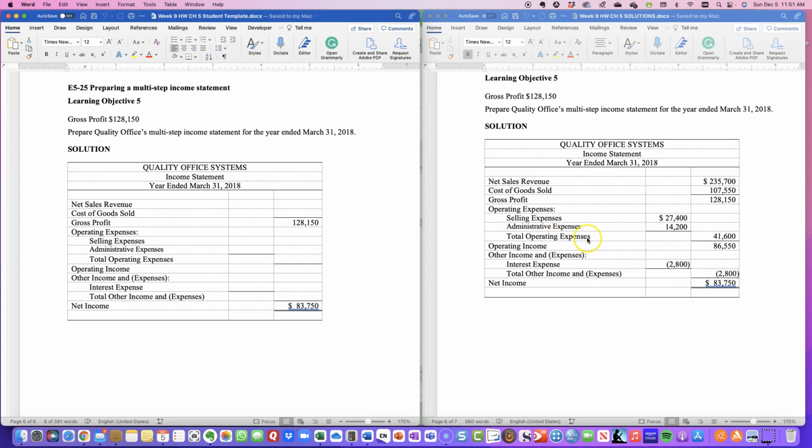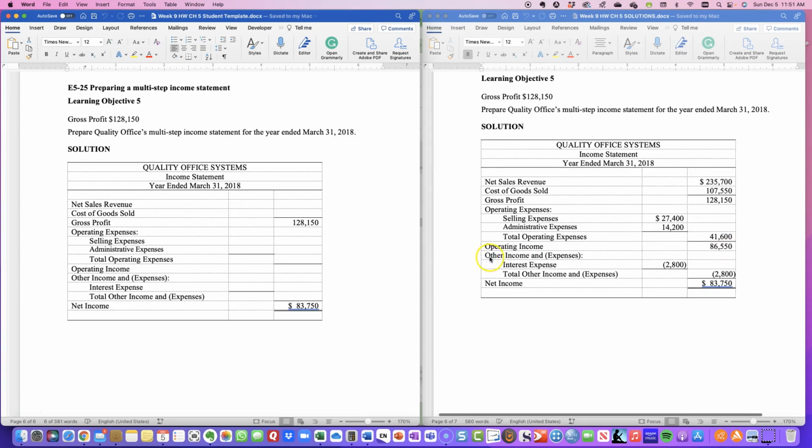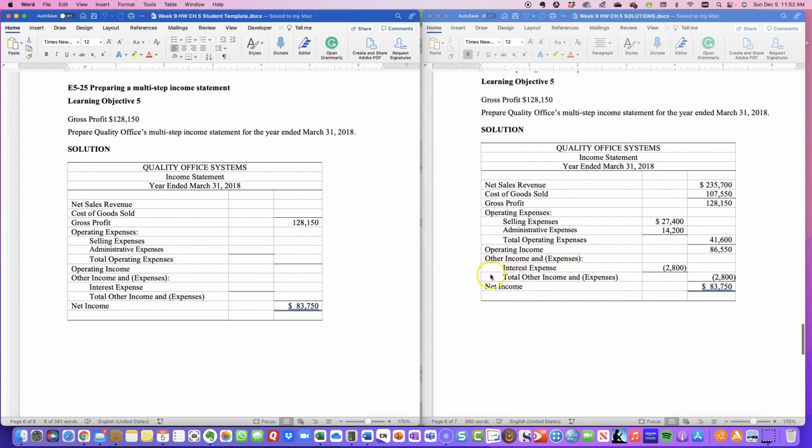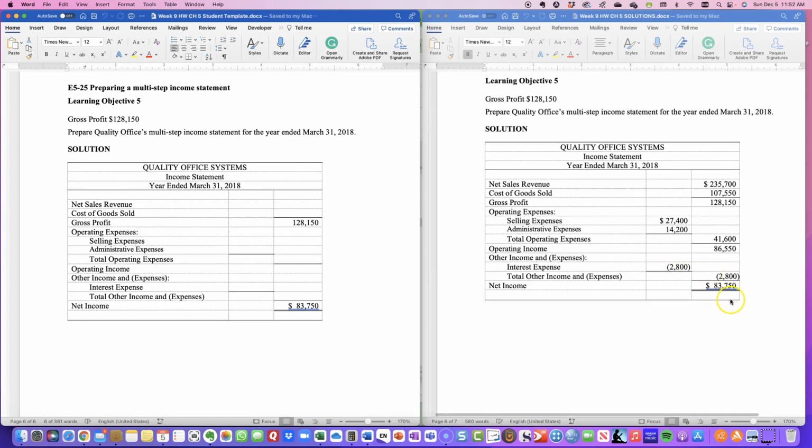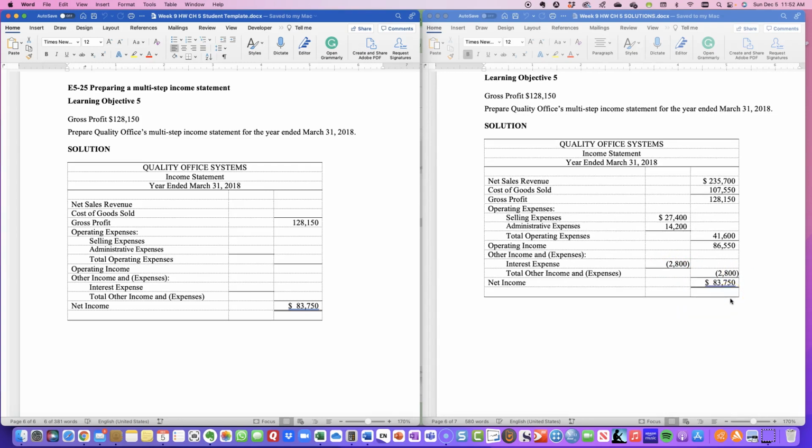So our total operating expenses is $41,600, giving us an operating income of $86,550. And then we're going to put under the category other income and expenses our interest expense, and we're going to subtract $2,800 to get our net income of $83,750.